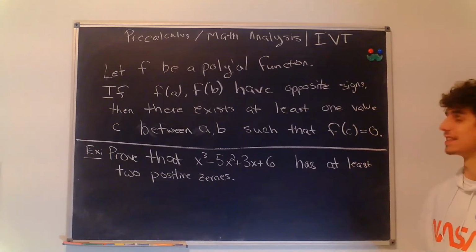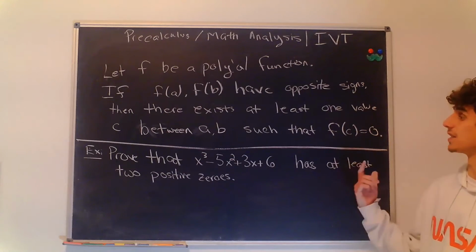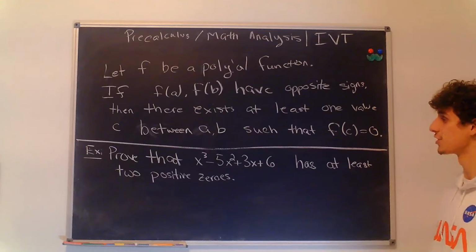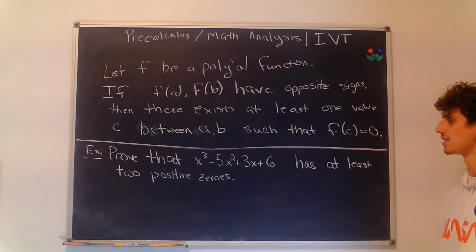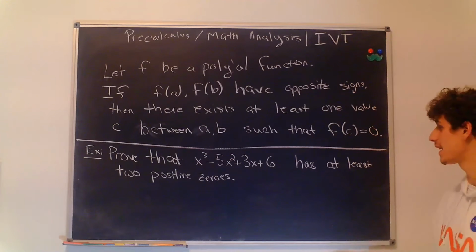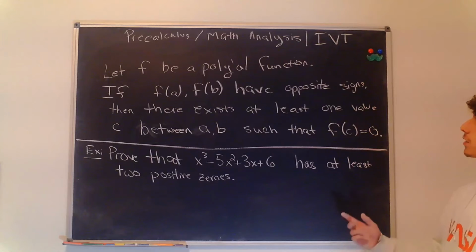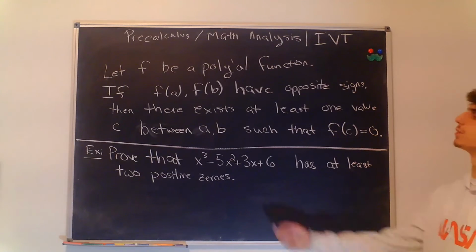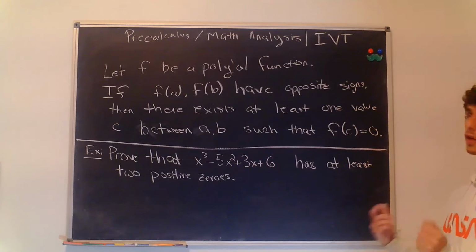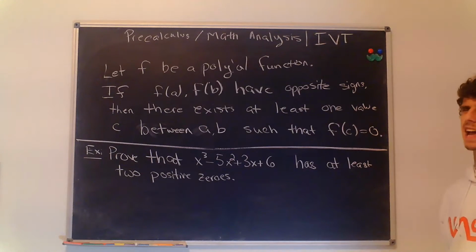Okay, so we have our next example written here, and this example wants us to prove that this polynomial, x cubed minus 5x squared plus 3x plus 6, has at least 2 positive zeros. That means we're probably going to need 4 different values, because we're going to need to prove that there is one possible zero using values of a and b, and then another positive zero with values c and d. Okay, so let's get to that.